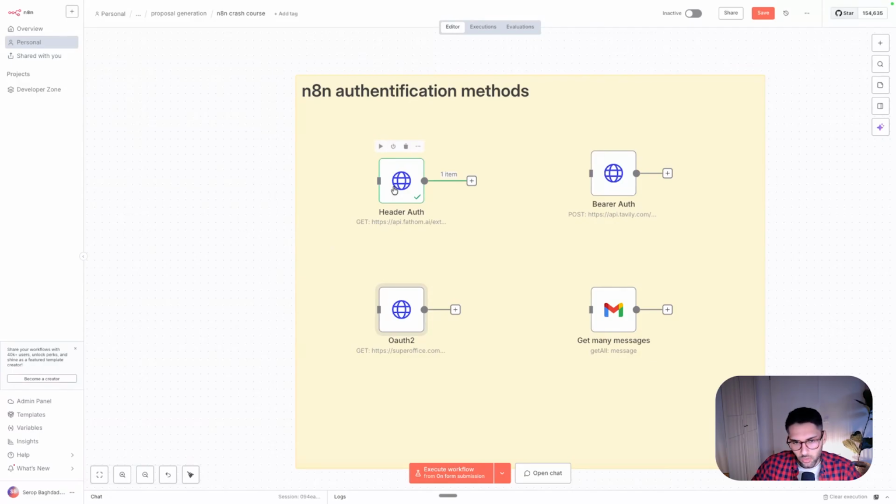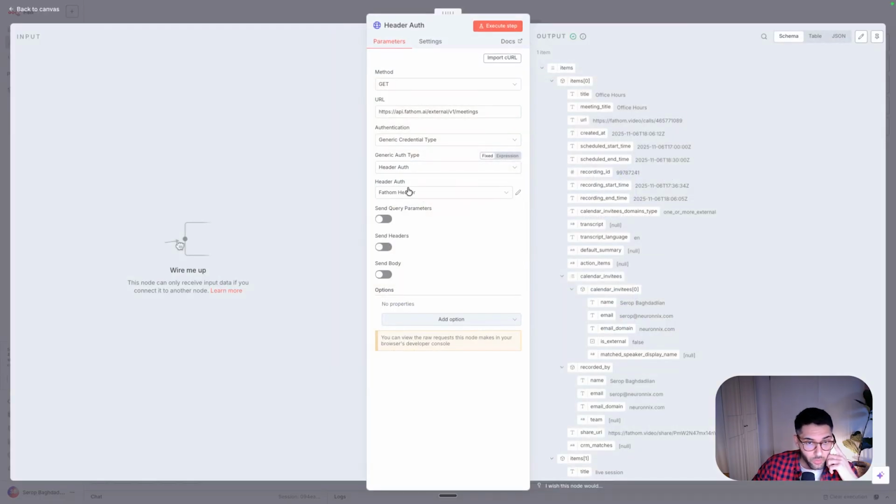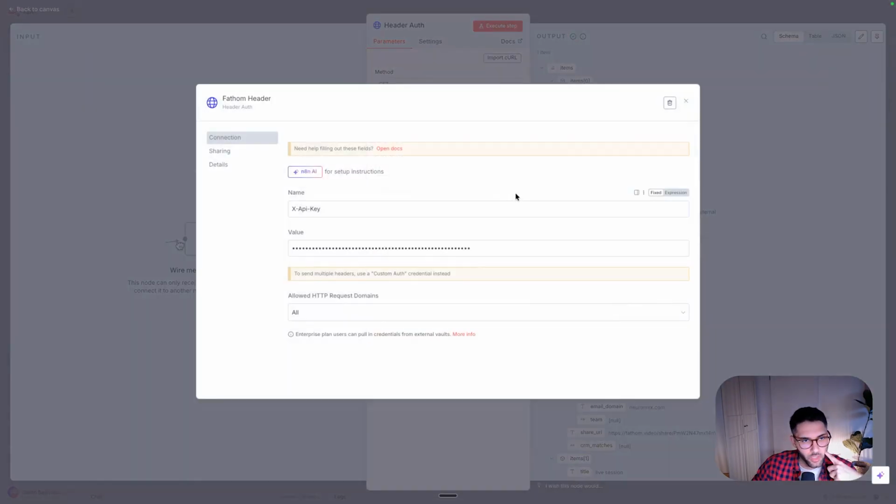And they might look intimidating at first, but it is pretty straightforward. So most of these authentications, like let's say here and here, are header authentication. So if you look into the Fathom authentication, how does it look? If you're trying to create a header authentication, all you need to know is Fathom is going to give you this long string that is kind of secret.